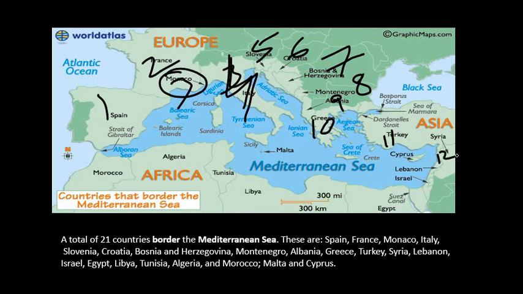12th one is Syria. 13th one is Lebanon. 14th one is Israel. 15th one is Egypt. 16th one is Libya. 17th Tunisia. 18th Algeria. 19th Morocco. Okay, Malta and Cyprus, 20 and 21. Okay friends, so you should remember all of these because they are most useful for UPSC preliminary examinations.